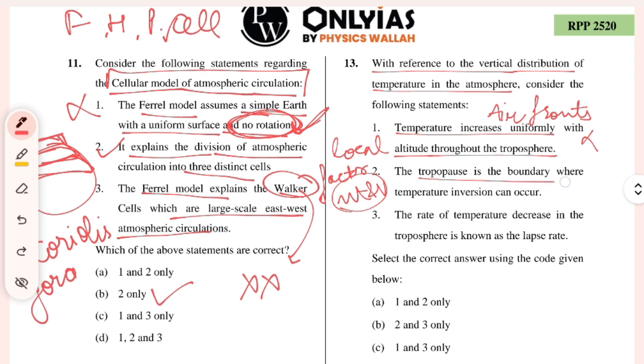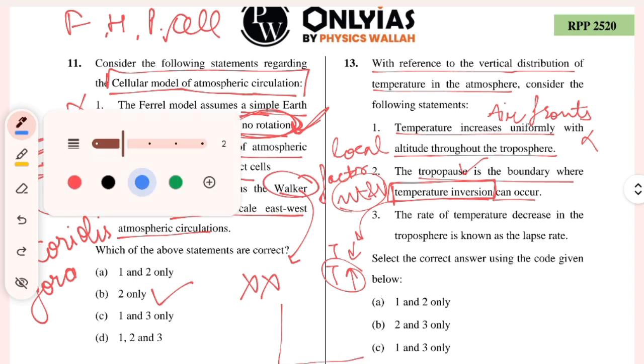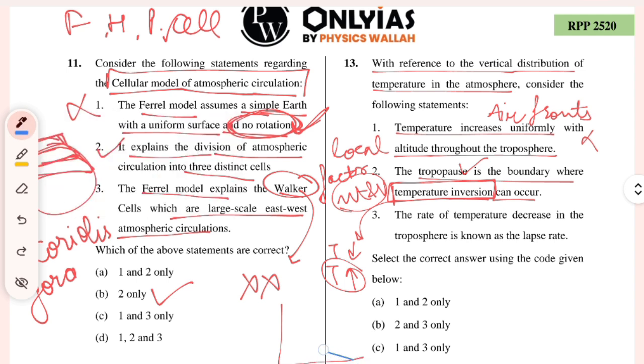The tropopause is the boundary where the temperature inversion can occur. Temperature inversion is a concept in itself, where temperature generally decreases with altitude, but here temperature rises with altitude, which can happen in the tropopause, right? So this is the diagram you can understand through this. This is the troposphere, and then the tropopause occurs, and then the temperature again rises.